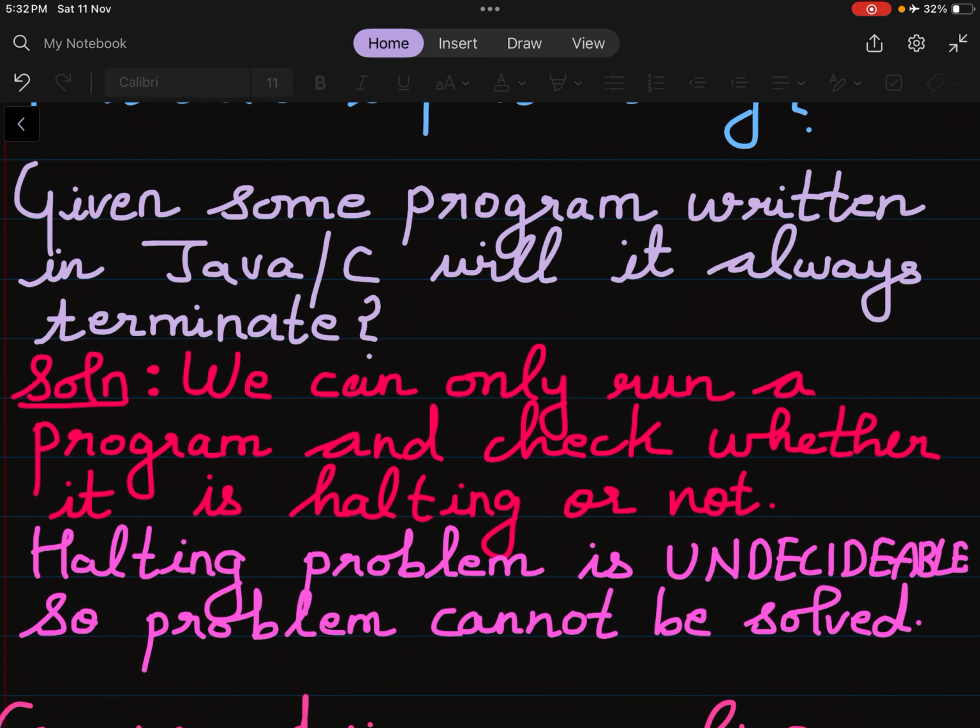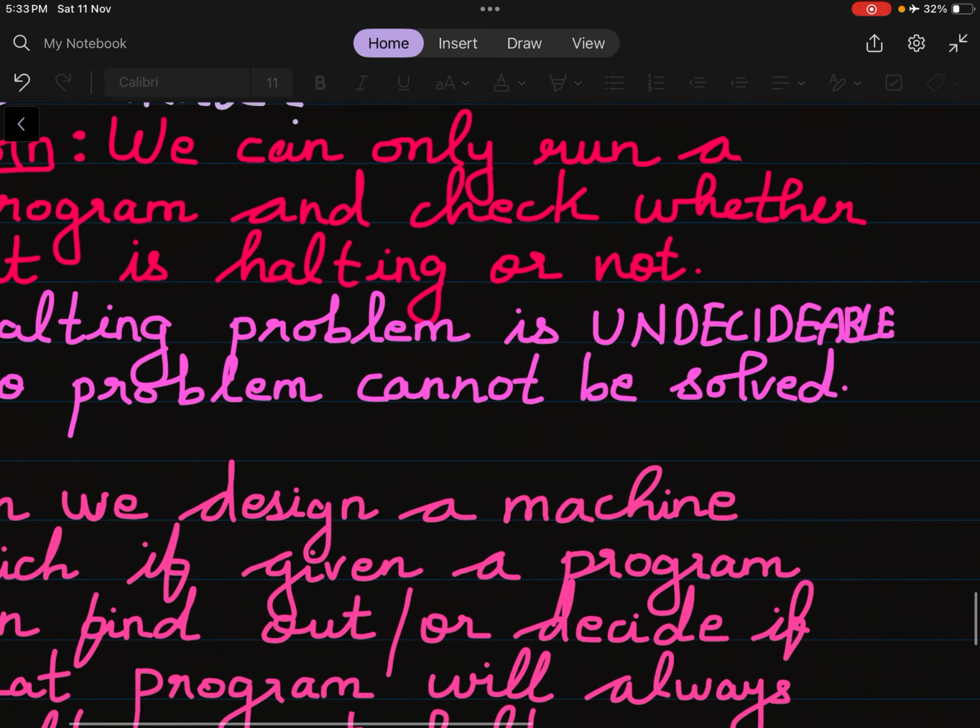So for understanding the halting problem, we have to understand that halting is an undecidable problem, meaning you cannot decide by looking at the program whether it is going to terminate or go into an infinite loop.